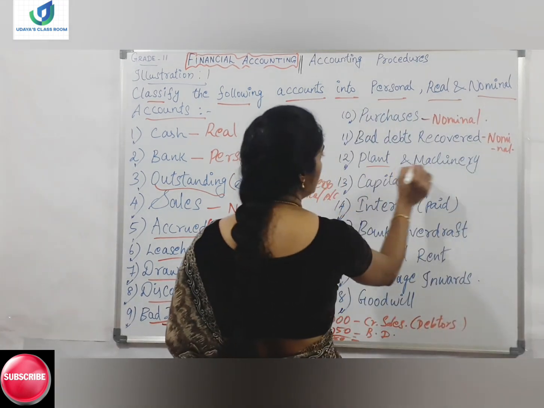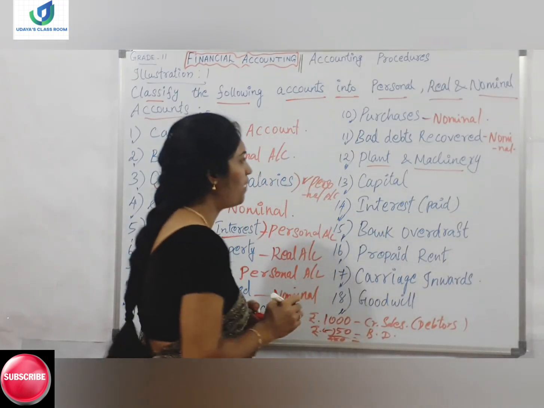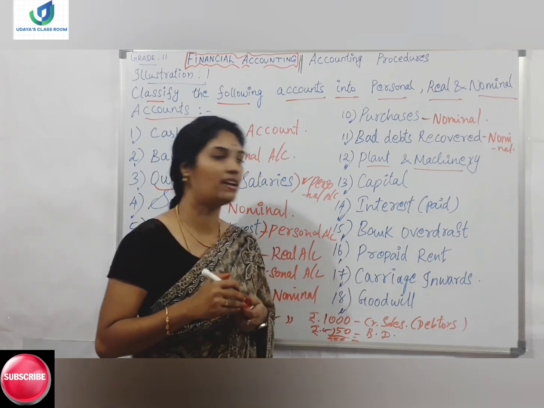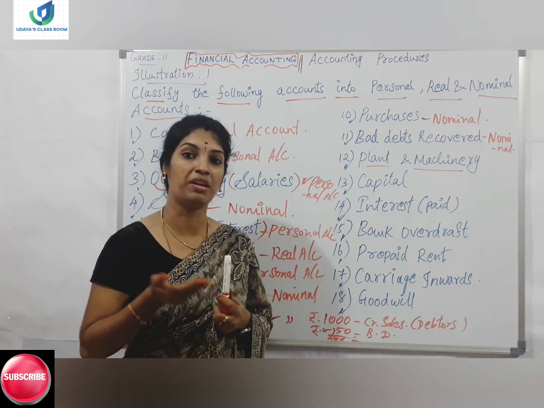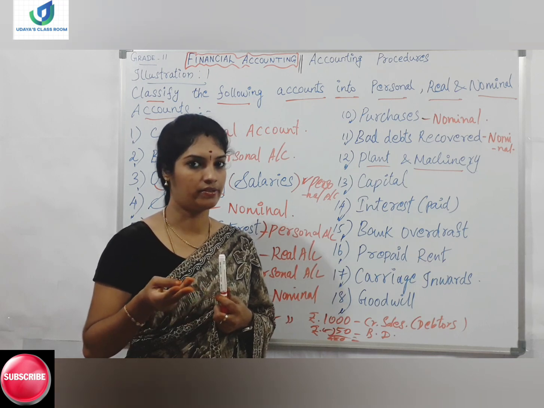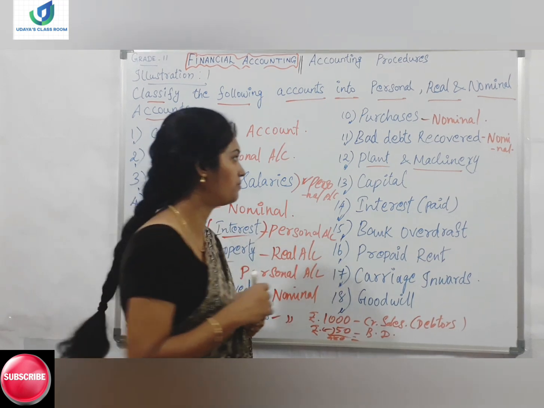Moving on to the next element, plant and machinery. Plant and machinery means asset. Everybody knows. Asset comes under which type of account? Personal, real, nominal? Real account.